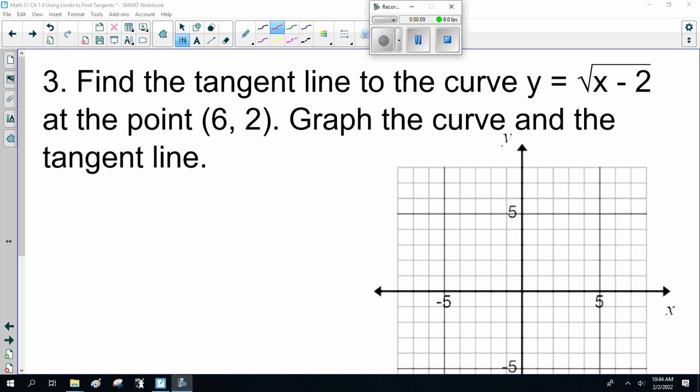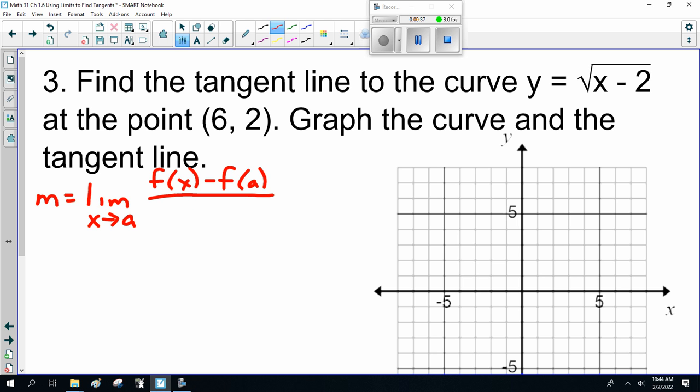Now, find the tangent line to the curve y equals the square root of x minus 2 at the point (6, 2). Graph the curve and the tangent line. I'm going to do this one with the first formula. Slope m is the limit as x approaches a, of f of x minus f of a divided by x minus a.